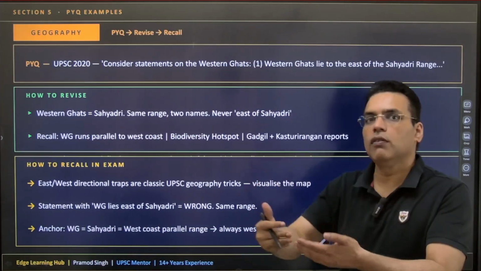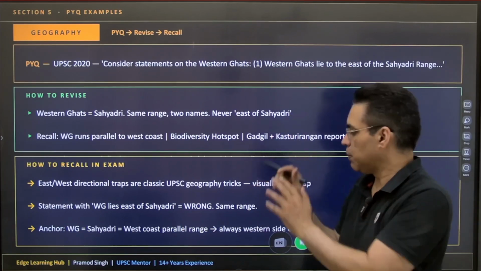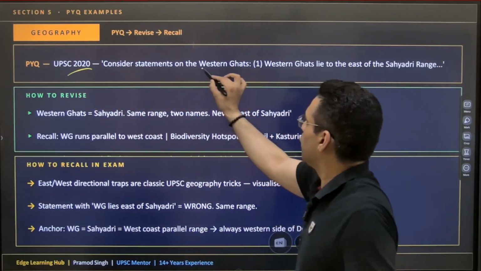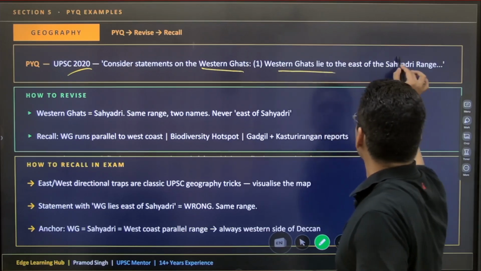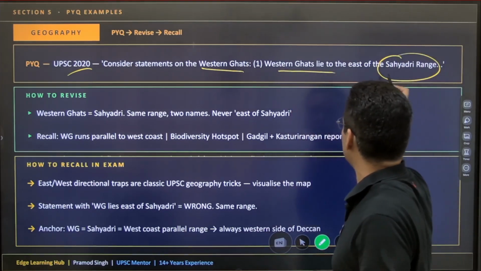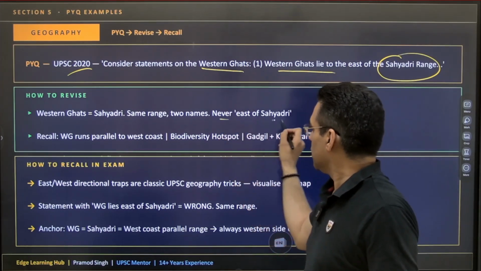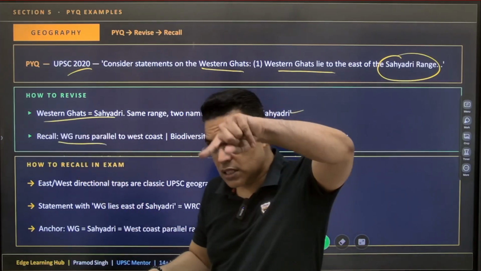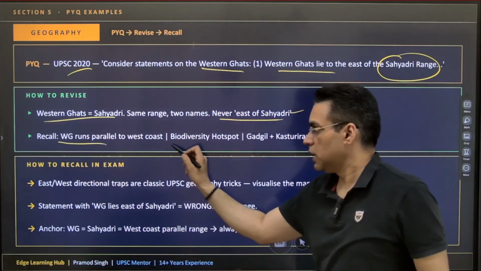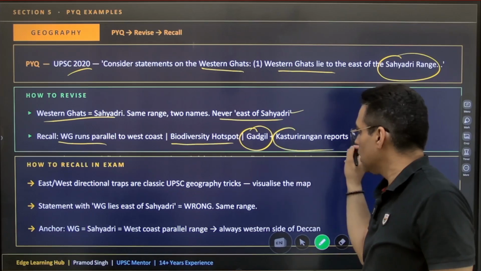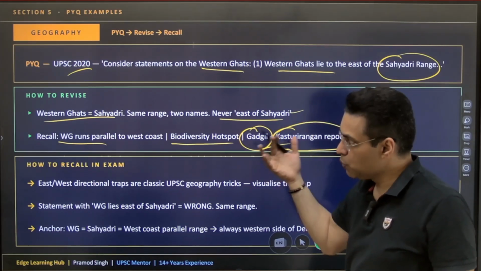When you are solving mocks or questions, you can apply that. Now let's take a geography question of 2020. Consider the statements about the Western Ghats. Western Ghats lie east of the Sahyadri range. Sahyadri range and Western Ghats are the same, so this statement is wrong. Never east of; they are the same. The Western Ghats run parallel to the west coast. It is a biodiversity hotspot. There are committees like the Gadgil Committee and Kasturirangan Committee, which were in the news.